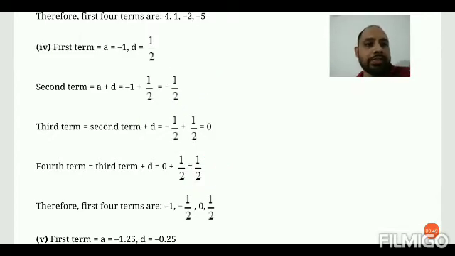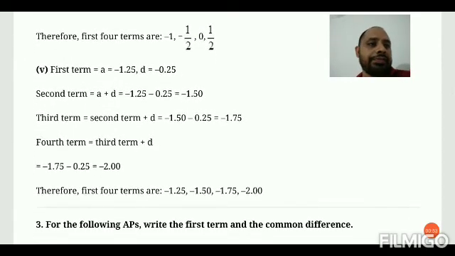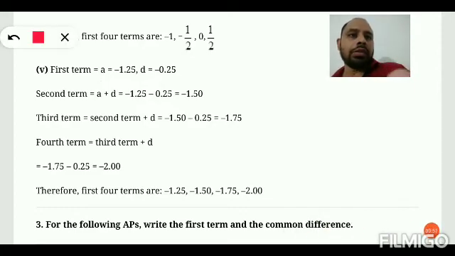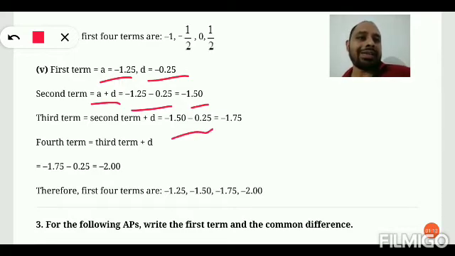Okay, students, moving to the next solution. Here the first term is given as minus 1.25 and the common difference is given as minus 0.25. Therefore, the second term is A plus D, minus 1.25 minus 0.25, that is minus 1.50, and the third term is second term plus common difference.